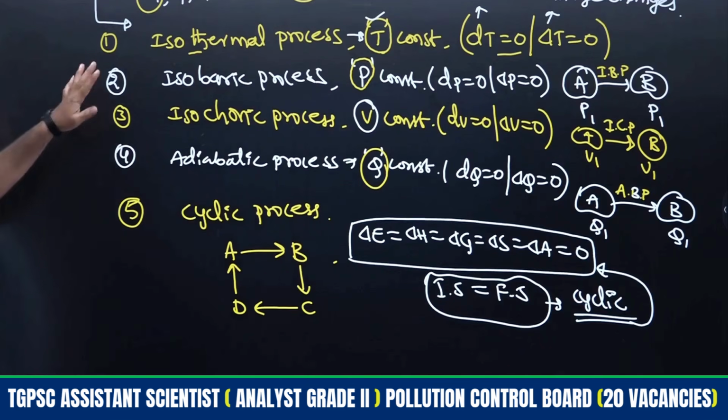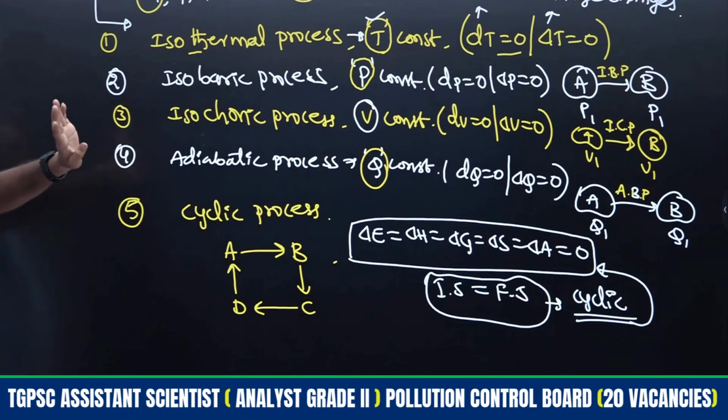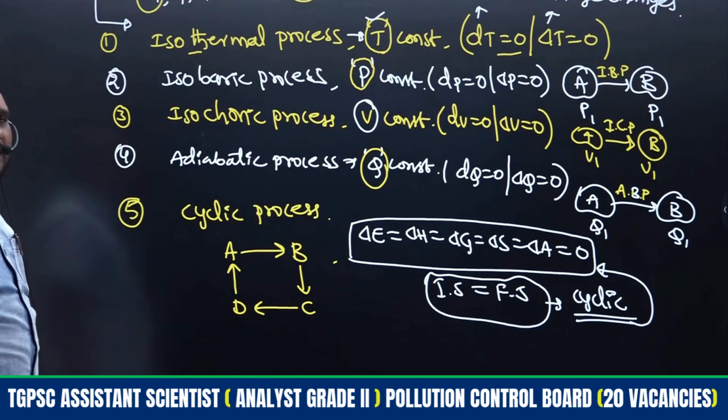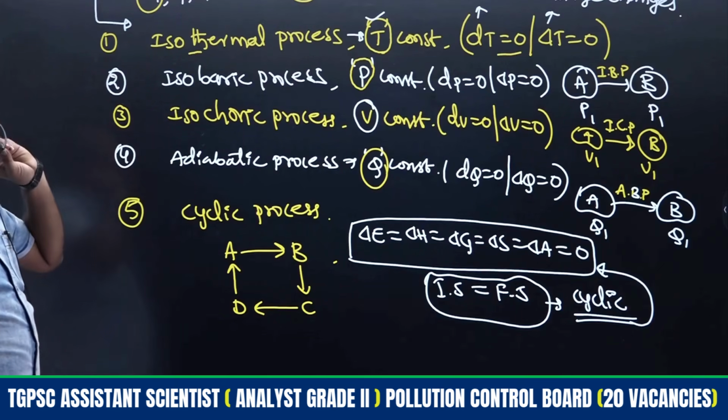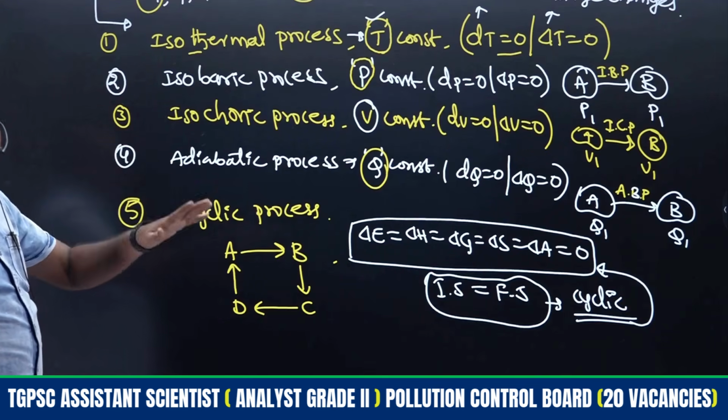So these are the thermodynamic processes. We have to discuss all of them in detail: just briefly, what is isothermal, isobaric, isochoric, adiabatic, and cyclic process. There will be 5 processes, and each will be discussed in detail. Our syllabus only simply mentions the various processes in reversible and irreversible processes.